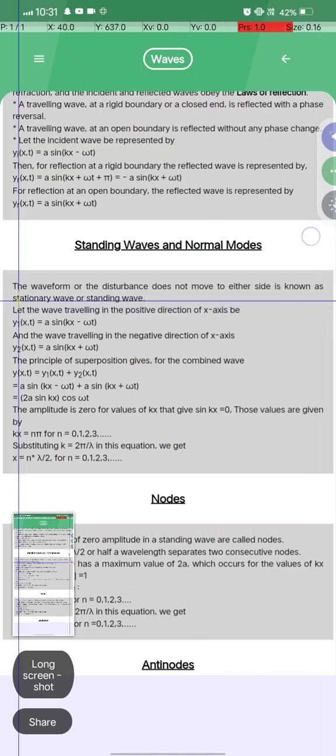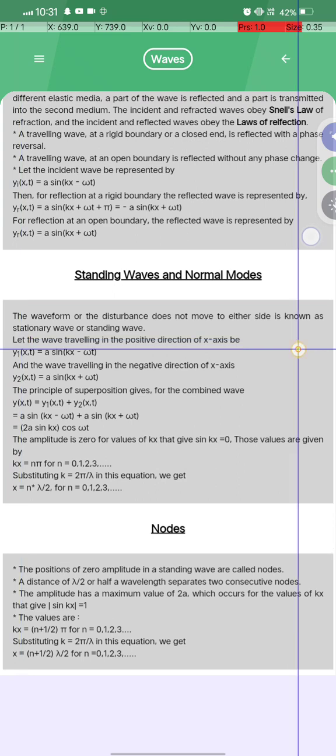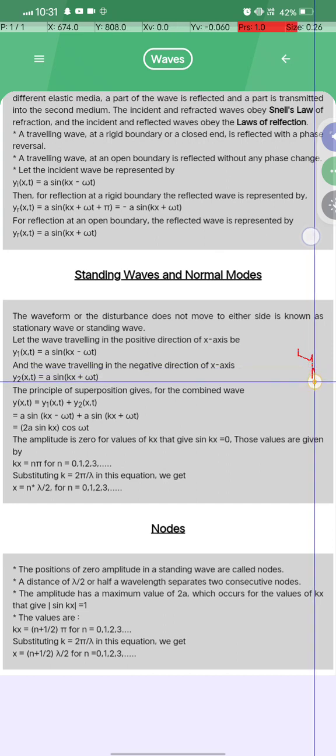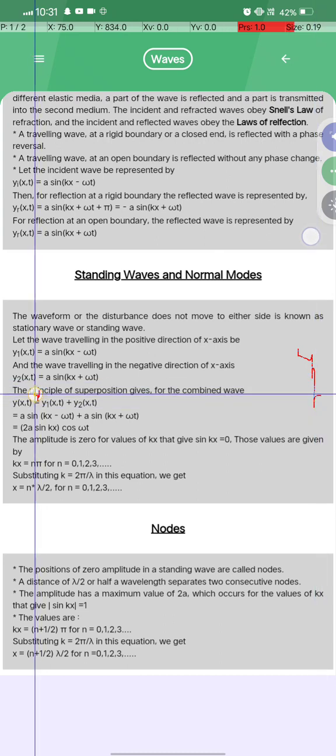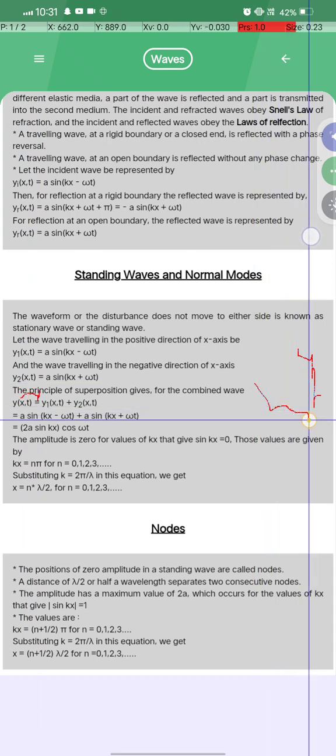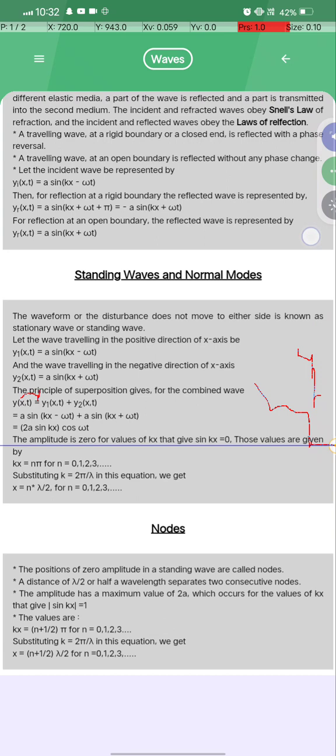Okay, let the wave traveling in the positive direction of the x-axis be y1(x,t) = a sin(kx - omega t). The wave traveling in the negative direction of the x-axis is y2(x,t) = a sin(kx + omega t). The principle of superposition gives the combined wave y(x,t) = y1(x,t) + y2(x,t) = a sin(kx - omega t) + a sin(kx + omega t), which is equal to 2a sin kx cos omega t, and the amplitude is 0 for the values of kx that give sin kx equal to 0.